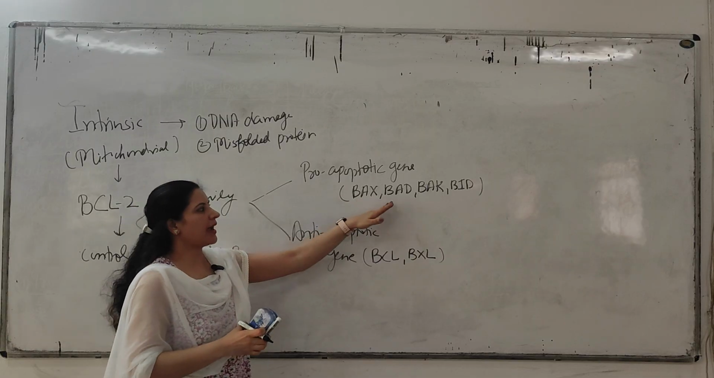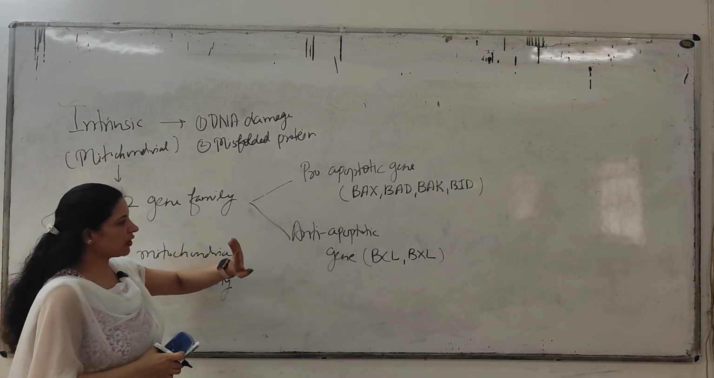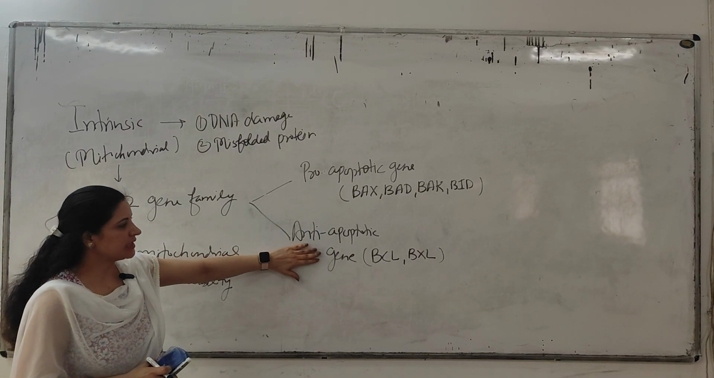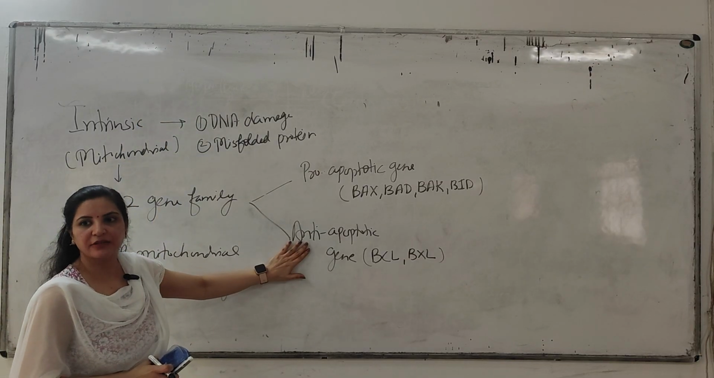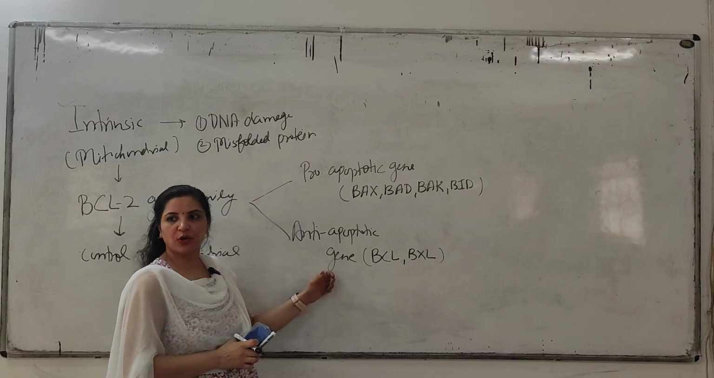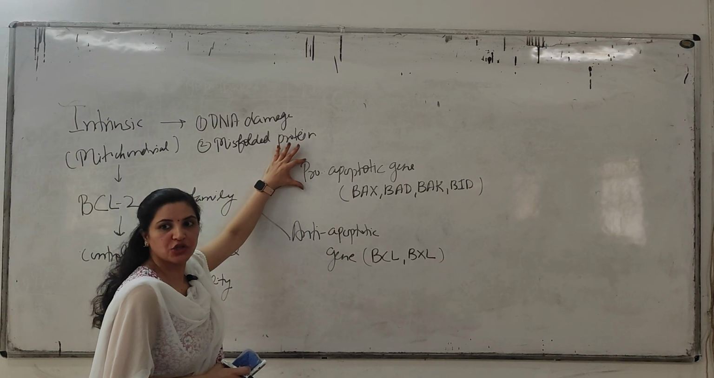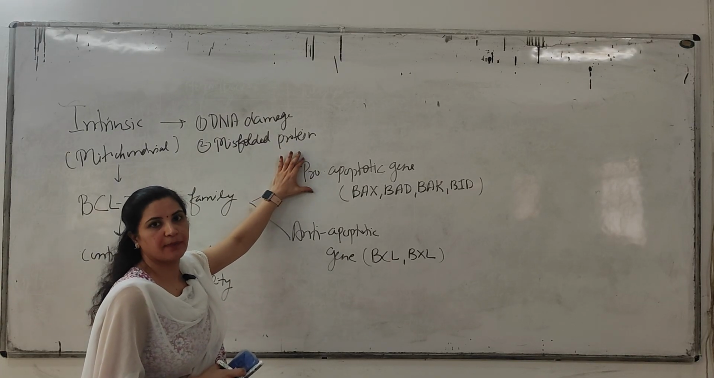These are BAX, BAD, BAK, BID. These genes are the pro-apoptotic ones. So what does it mean? When these anti-apoptotic genes are present in the cell, then these genes will not initiate this process. Because these are anti, they will not initiate the process of apoptosis. But when these genes are activated or stimulated, then they will cause the process of intrinsic apoptosis.